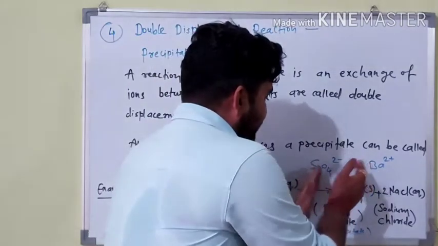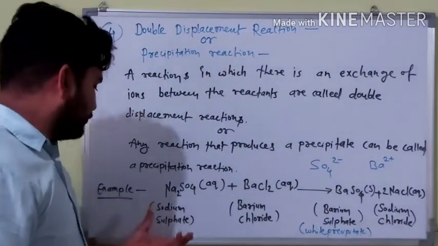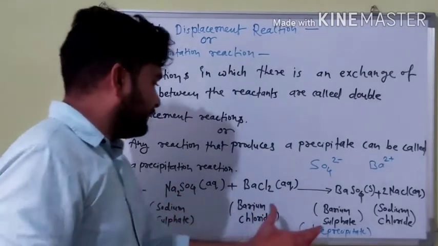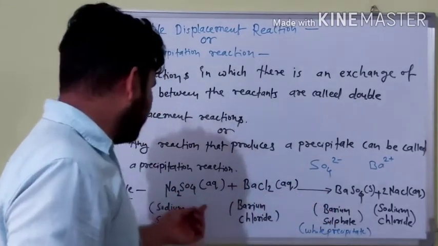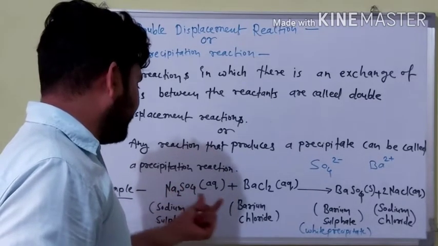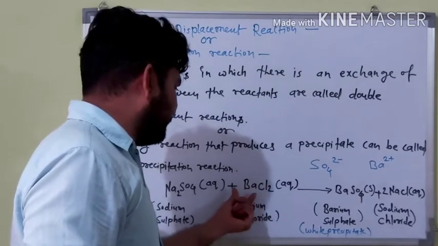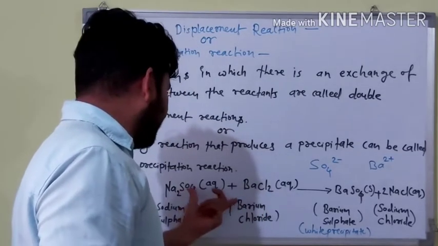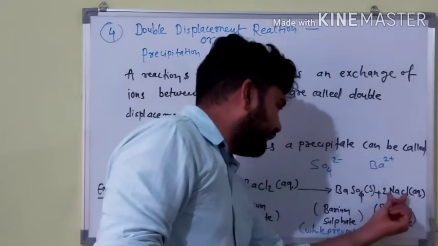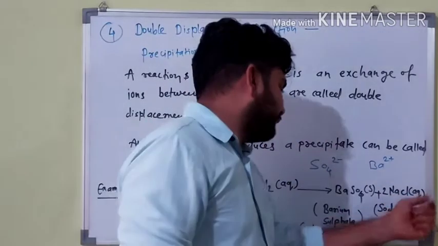That means they get together and become barium sulfate. So we can say that in the exchange of ions, sulfate gets connected with barium and chlorine is connected with sodium. So these make barium sulfate, and this one is sodium chloride solution, aqueous.